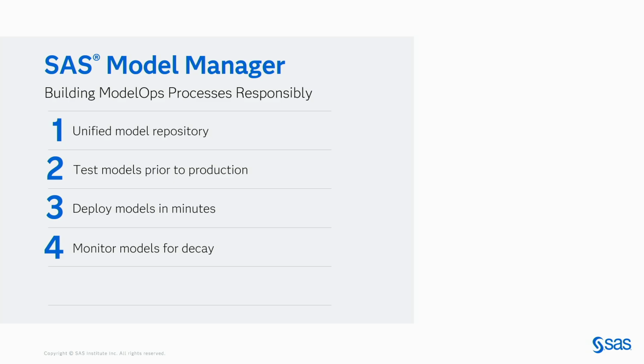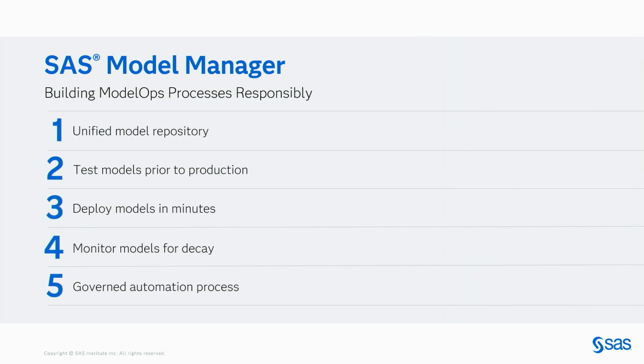Fourth, we can monitor our models for decay. All models decay, meaning that they will become less accurate over time, and it's important to know when that model is no longer accurate so that you can refresh that model and put a new model into production. And fifth, we have the ability to build out automated processes for how your models should be used.